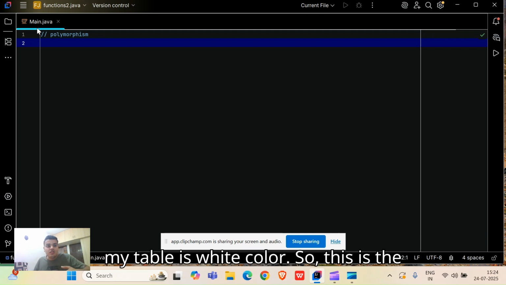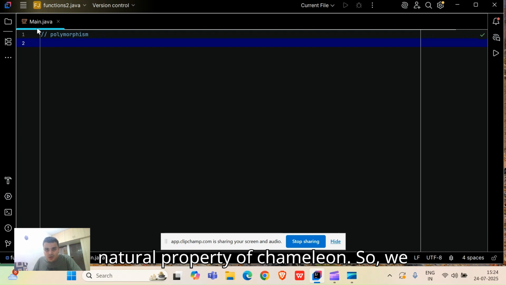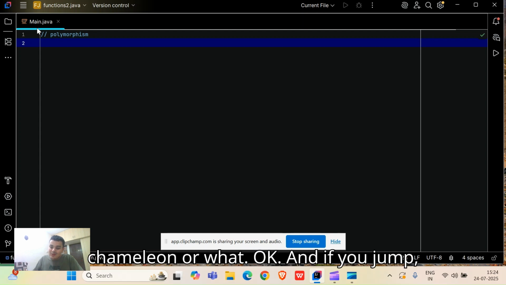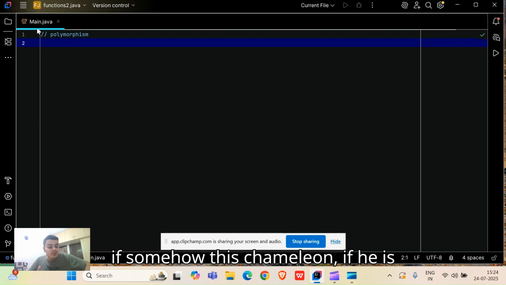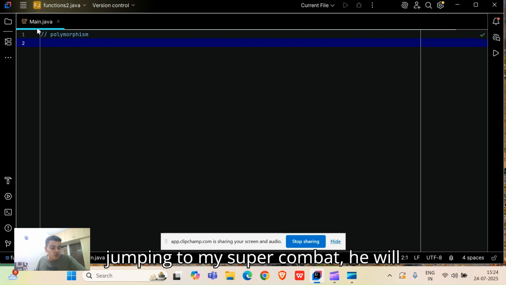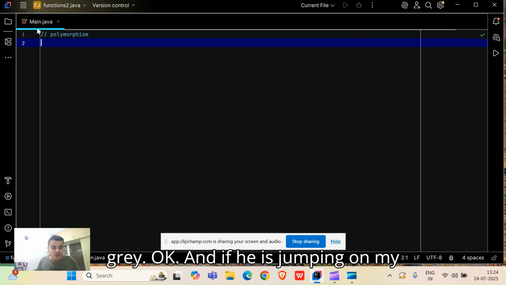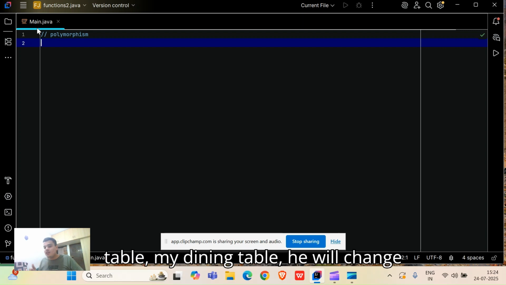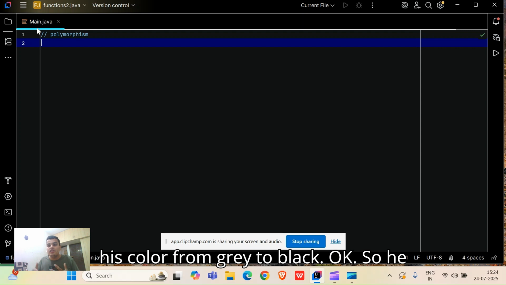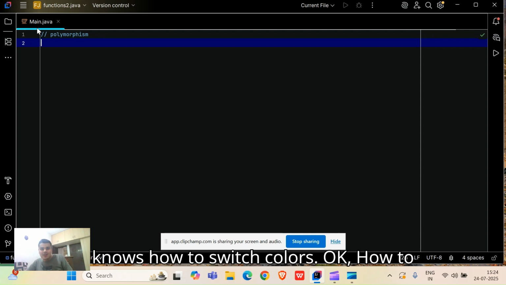This is the natural property of a chameleon, so we cannot identify whether it is a chameleon or not. And if it jumps to my sofa cum bed, it will change its color to gray, and if it jumps onto my dining table, it will change its color from gray to black. So it knows how to switch colors, how to switch behaviors.